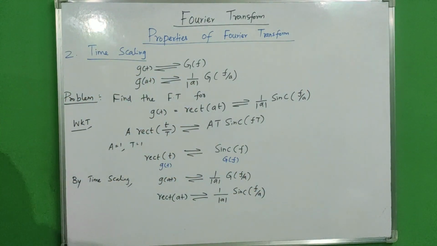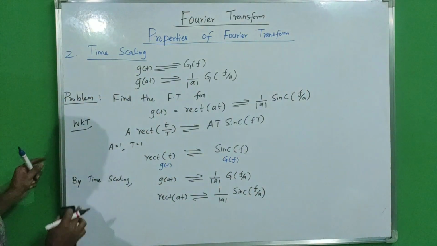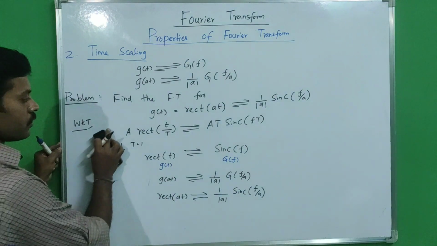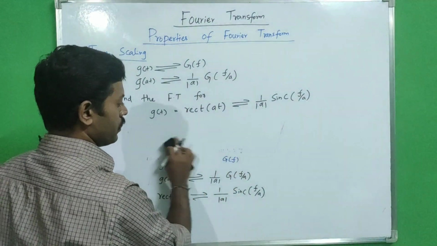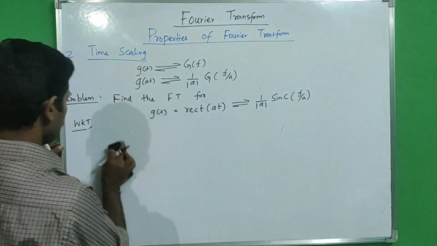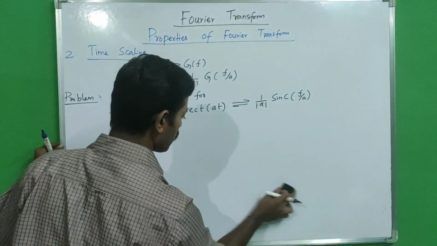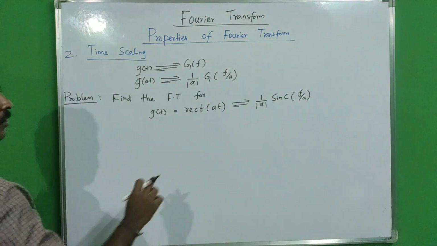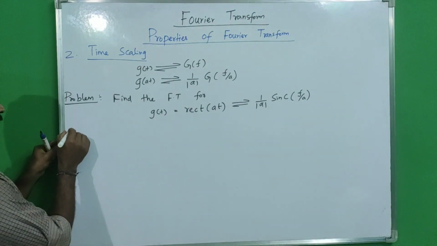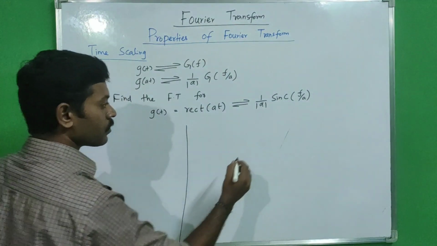So here I am going to apply a value for constant a. I am going to conclude one important point here, so I am going to substitute values for constant a and we will separate this.